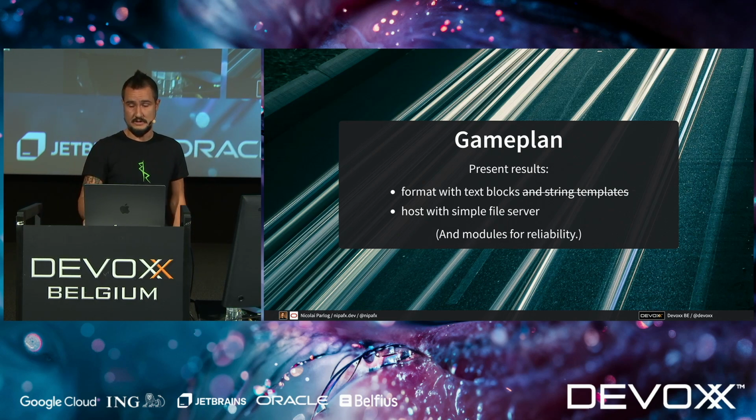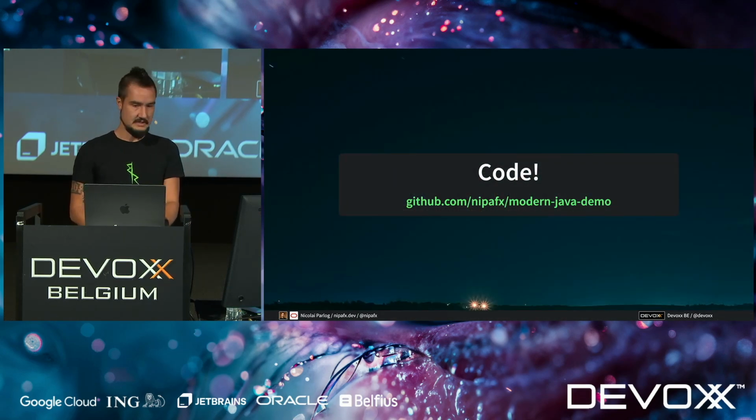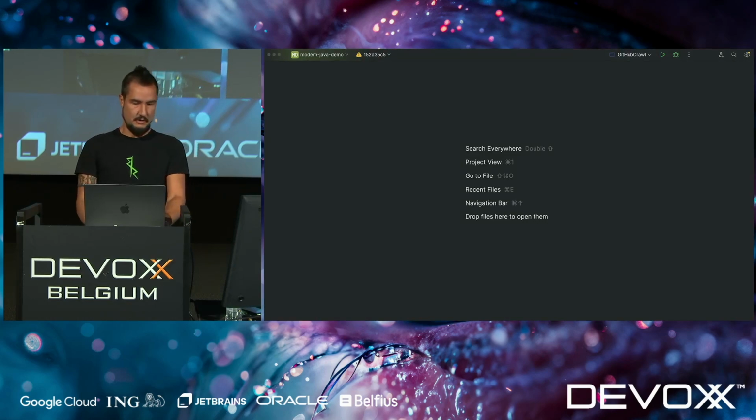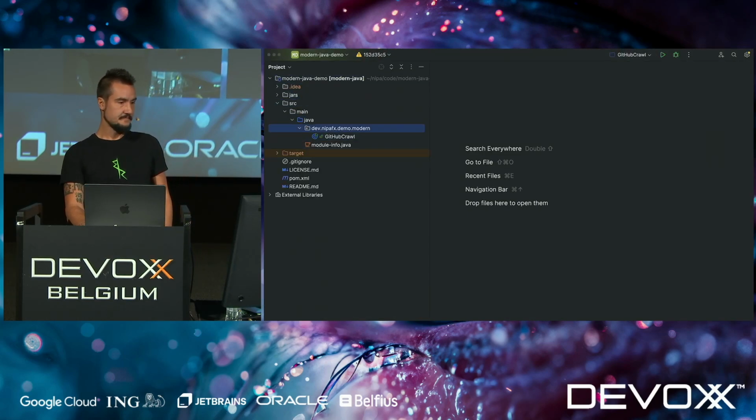And we're going to use modules, of course, to get a reliable application. And with that, I just want to get started. So at the moment, this project has very little. There's a GitHub crawl class here that does nothing, or almost nothing.